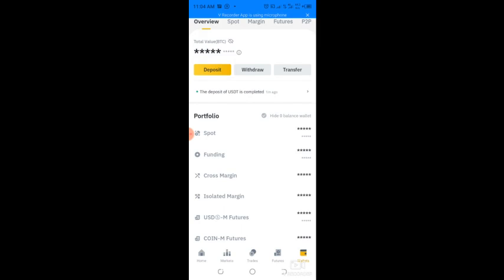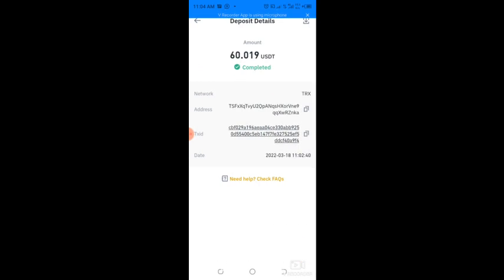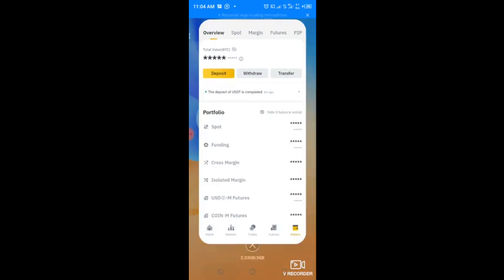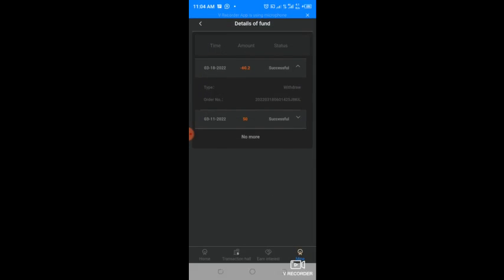The deposit detail is 60.01, against approximately 60.2, because of the charge that was deducted. You can still see my wallet address here. So it is very, very fast, very, very swift. This is a platform whereby your withdrawal will appear in your wallet address in less than a minute.